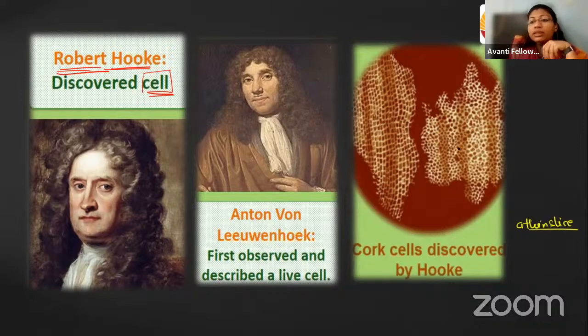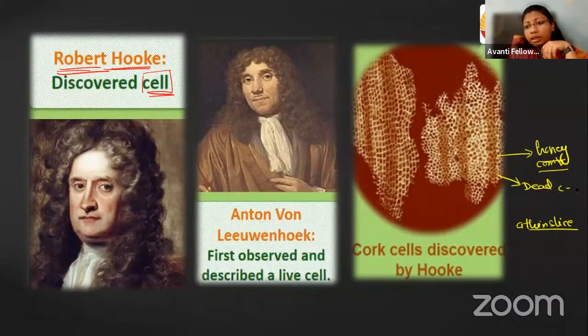When he observed that thin slice of cork under the microscope, he saw some honeycomb-like structures having only cell walls. These honeycomb-like compartments which he saw in the thin slice of cork, he called cells. So the cell observed by Robert Hooke was initially a dead cell.